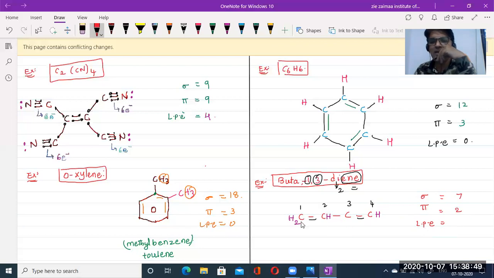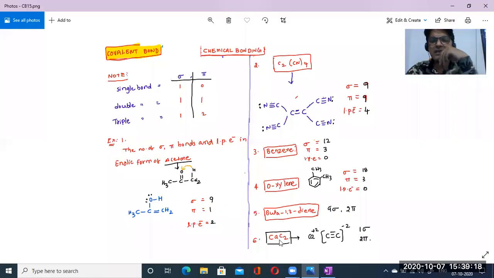Are there any lone pairs? No, there are no lone pairs, because each and every atom is accommodating 8 electrons, meaning octet electrons. So that means it is stable, and the number of lone pairs of electrons is 0. That's it. Okay. Chalo. So this is another example, calcium carbide.